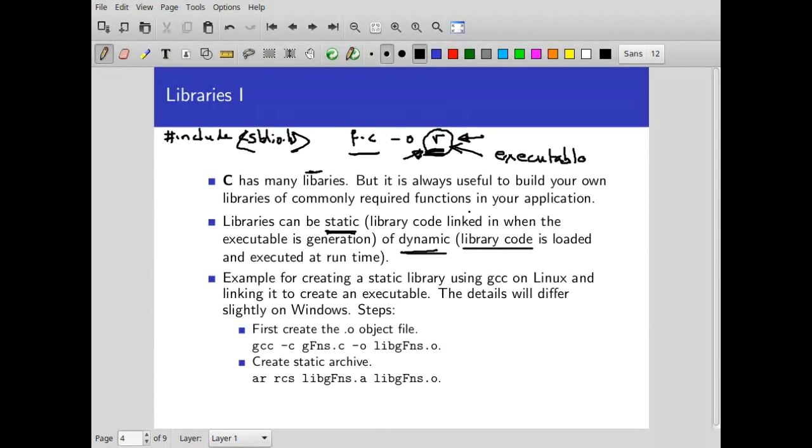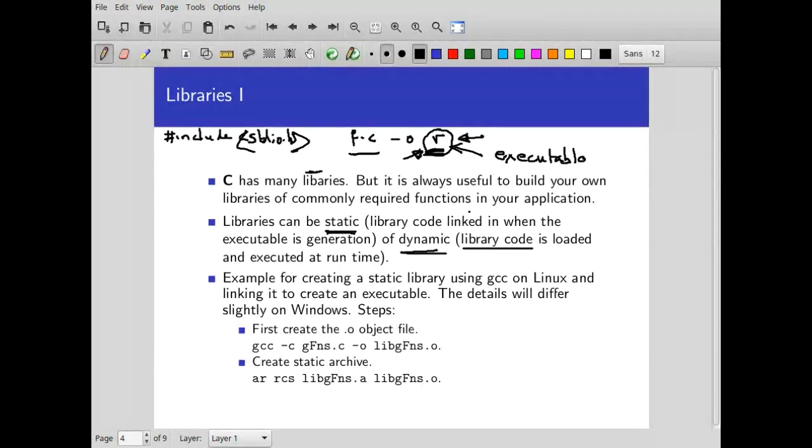What happens is that it is able to read the code into the executable at runtime. So when your program is running, it goes and finds the library function and reads it into the program and then starts executing it. Okay, so those are called dynamically linked libraries. You have different ways of doing it in different operating systems.